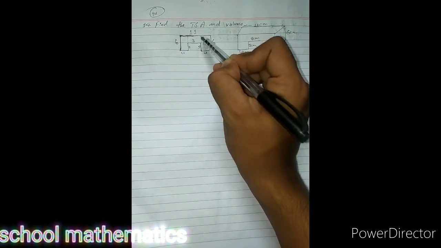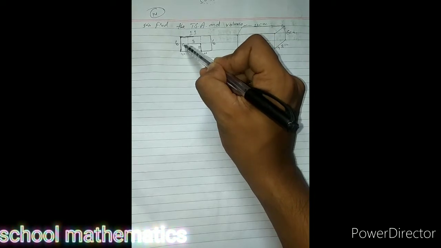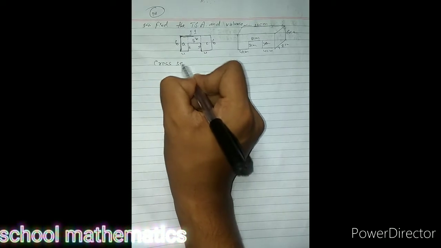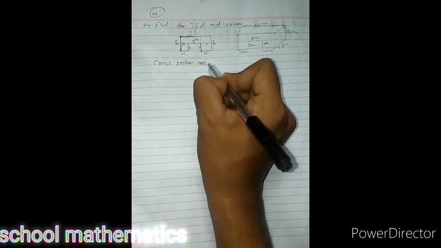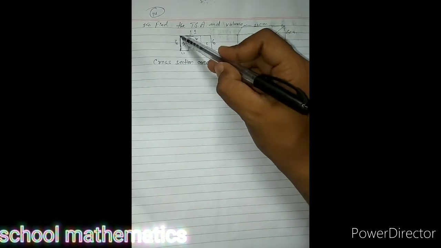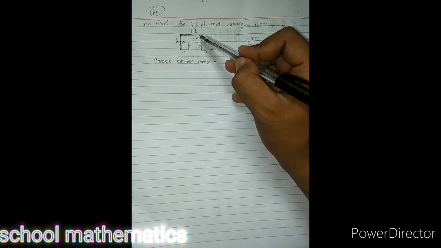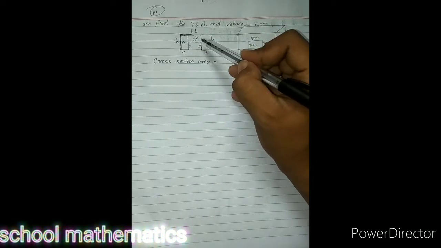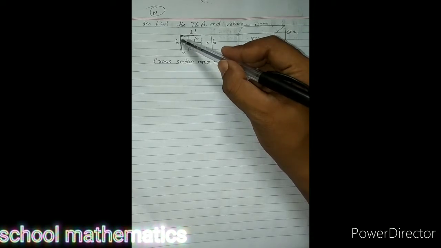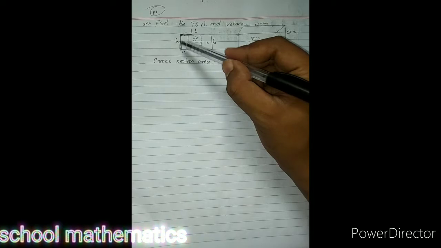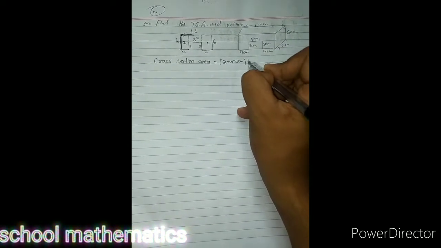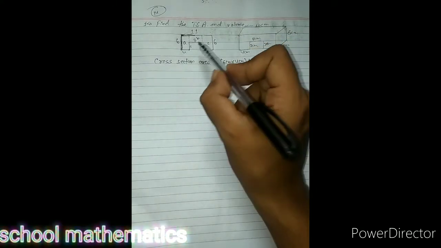Now the area of this part is called cross-section area. For that we can make different rectangles. Let's find cross-section area at first. For that we will make different rectangles here. One rectangle A, another rectangle B, another rectangle C. 3 rectangles are here. We have to calculate their area. Now what is the area of this A? 6 into 4.